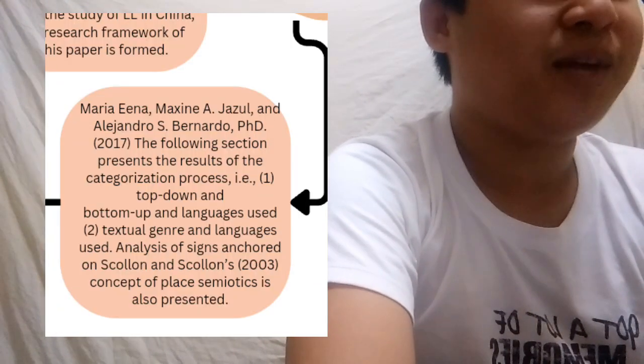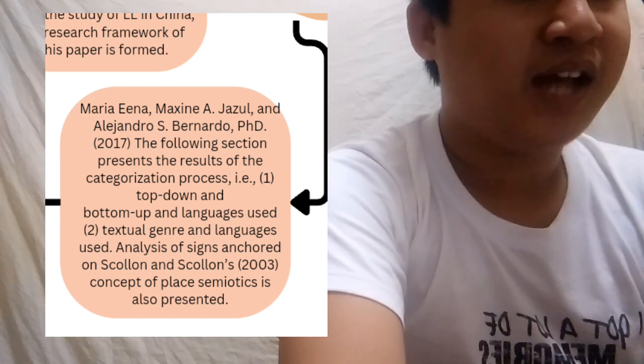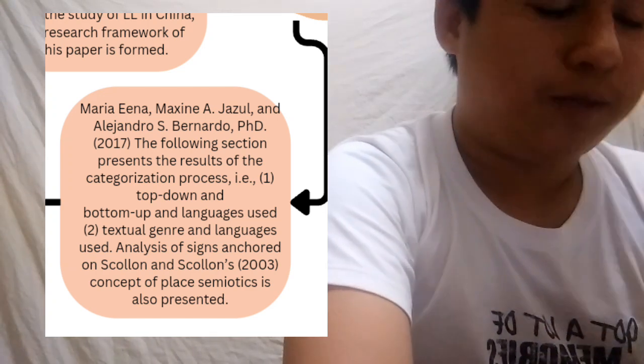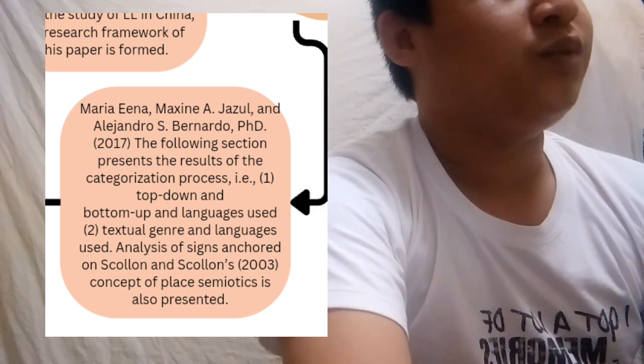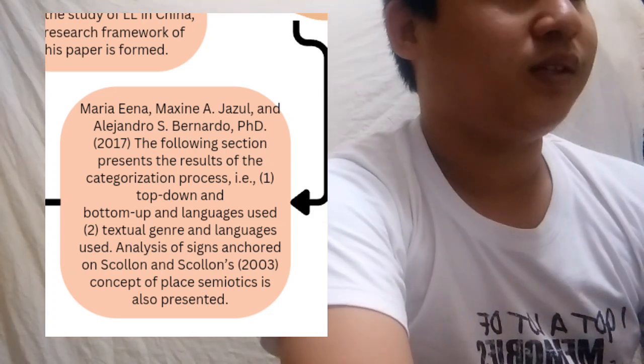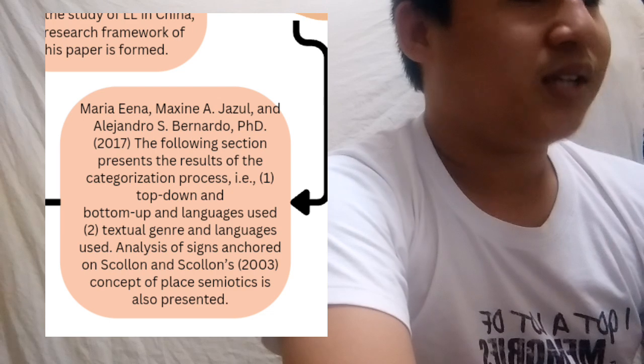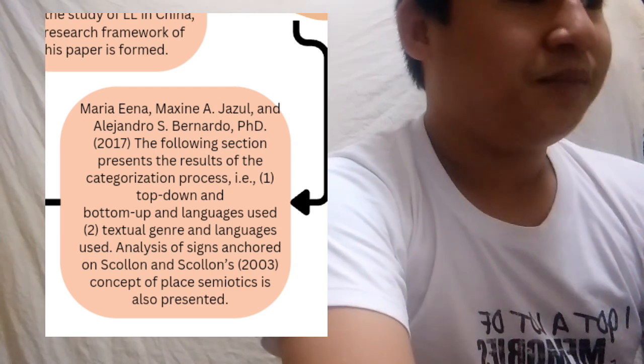So first, we have Maria Ina Maxine A. Jazol and Alejandro S. Bernardo, PhD, 2017. The presentation of the categorization process is first top-down and bottom-up on languages used. Second, textual genre and languages used. Analysis of signs anchored on Scollon and Scollon's 2003 concept of place semiotics is also presented.